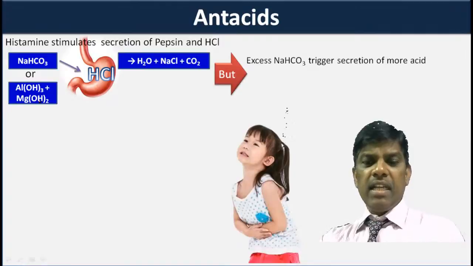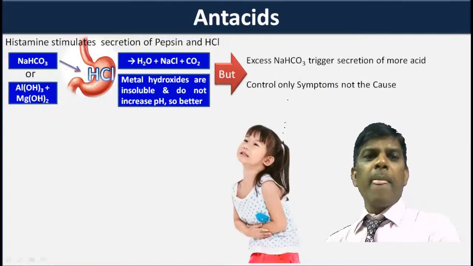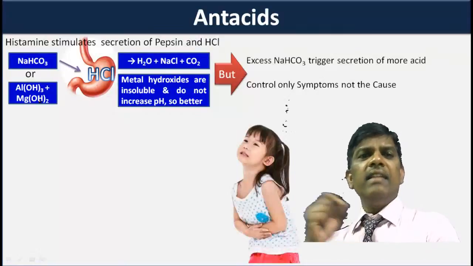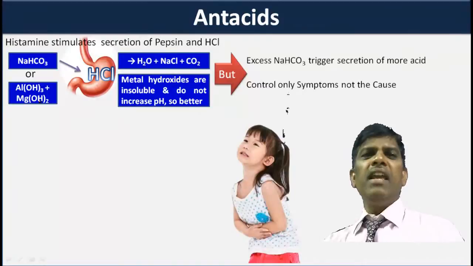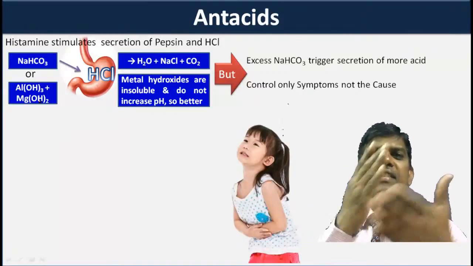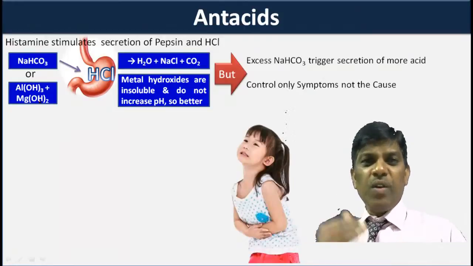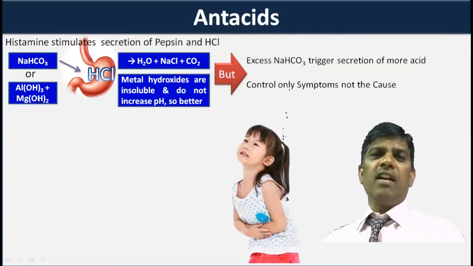These are no doubt better than sodium bicarbonate, and not only that, these are not going to trigger the excess production of HCl, and that is how these are better. But what are they doing? Simply, whatever HCl is there, they are destroying. Okay, but are they going to treat the cause? No, these are not going to treat the cause.